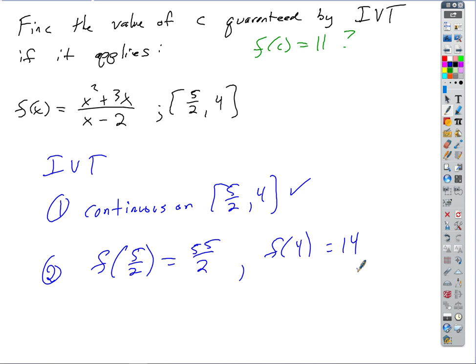So could we conclude that? Can we? No. Is 11 halfway between there? It's not between. We can't. What if I picked a different number? What if I picked a number like 15? Then we could. Why? Because 15 falls in between 55 halves and 14, right? So then there would be guaranteed some place on this function where the value equals 15, right?